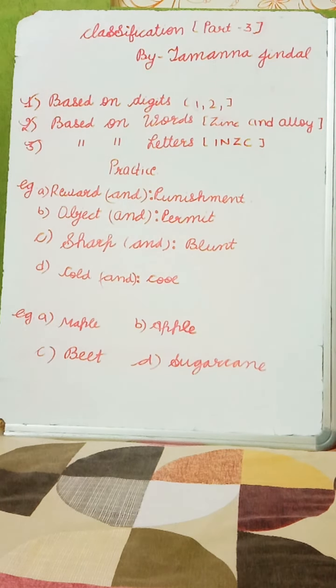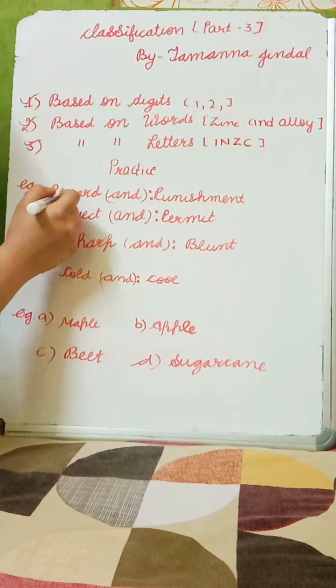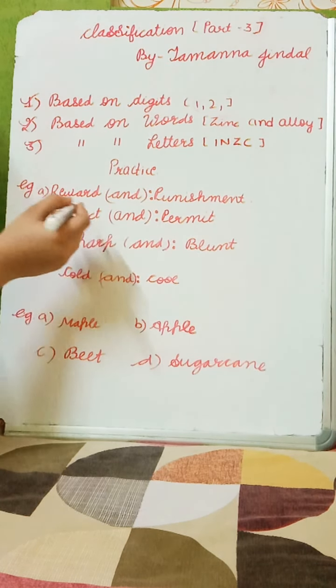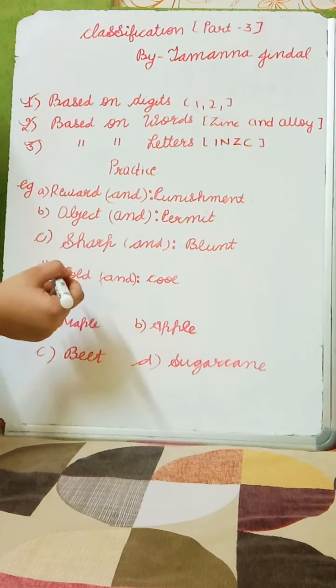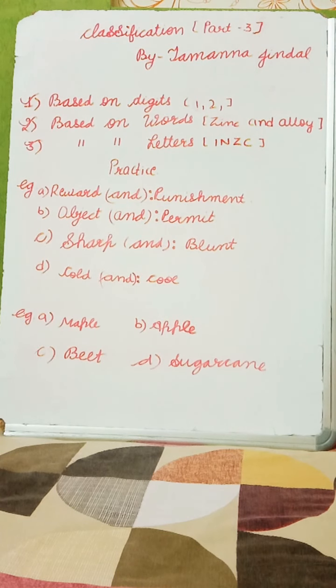Let's start doing them. As you can see in the first question, reward is related to punishment, object is related to permit, sharp is related to blunt, and cold is related to cool. Now you can see here, reward is the antonym of punishment, object is the antonym of permit, sharp is the antonym of blunt, but cold is a synonym of cool.